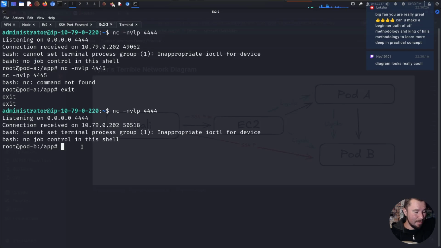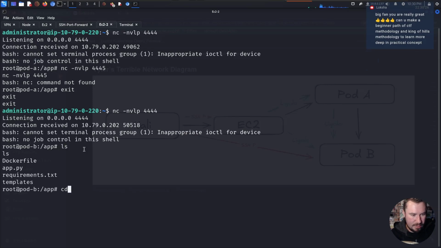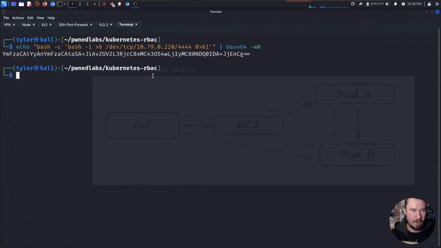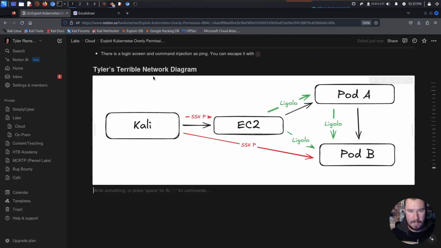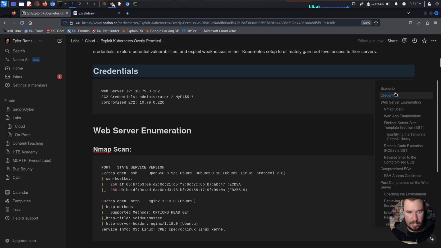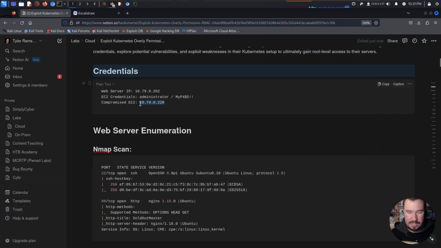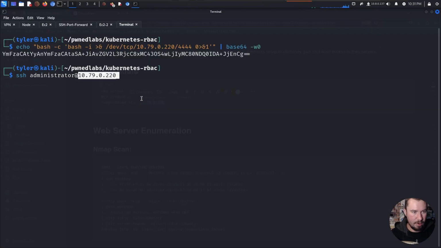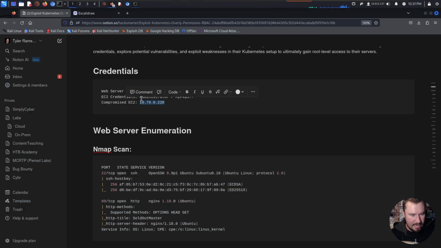So now that we're on pod B, we also need to put kubectl on it because I don't think it's going to have any tools here. Let's go over to cd temp and we'll go to the temp directory, and let's go ahead and get kubectl on here as well. So once again, we're going to SSH as administrator at our compromised EC2. So we'll jump up here to our credentials and we will grab our compromised EC2 credentials right here. Jump back over to this, paste it in. It's going to ask for our password. So let's go ahead and grab the password right there.